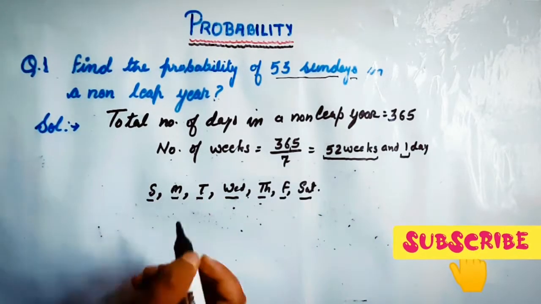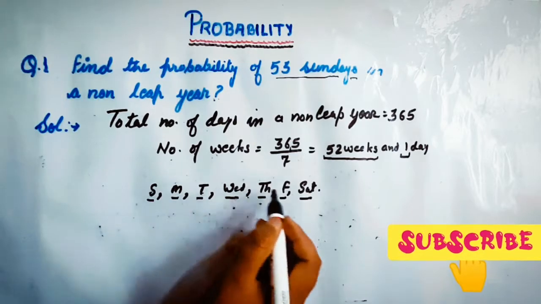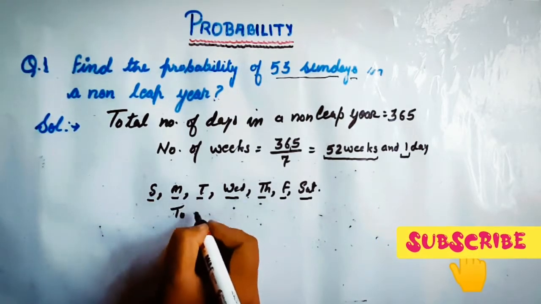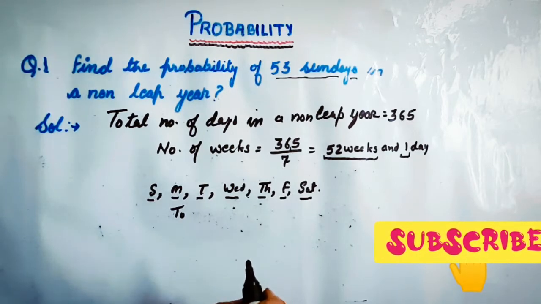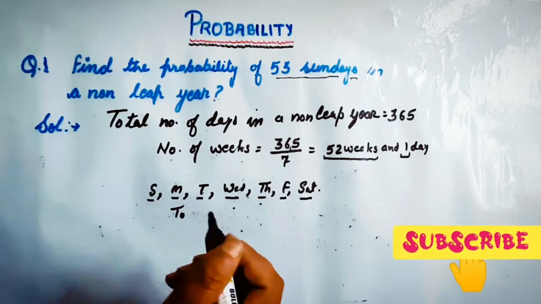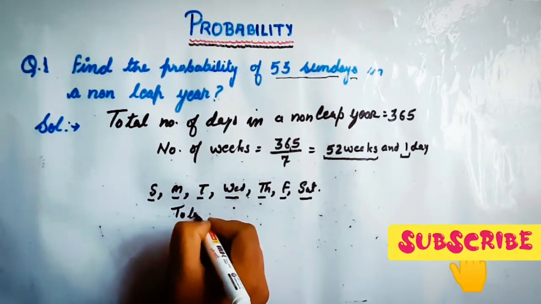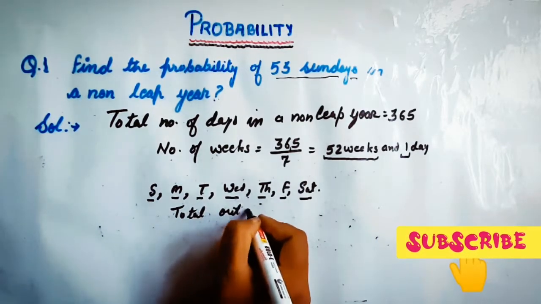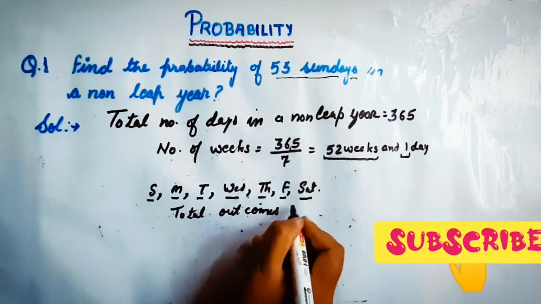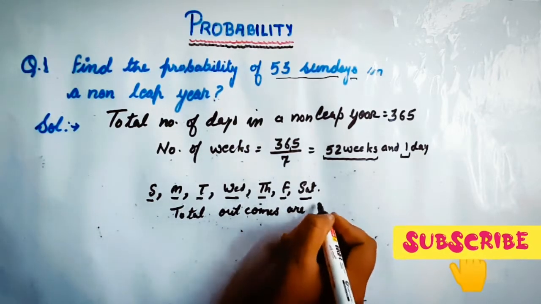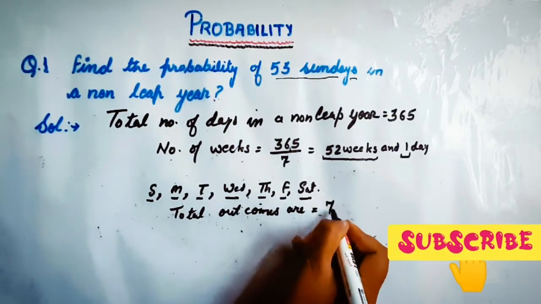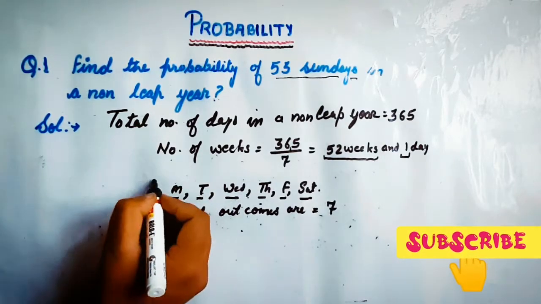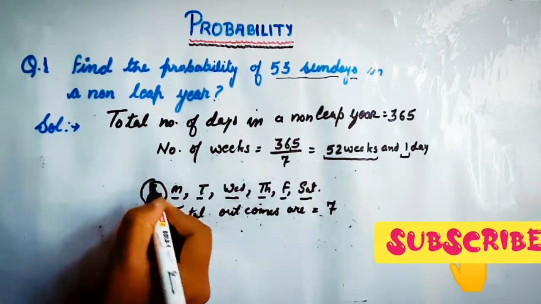Then these are the 7 possible outcomes for the 365th day. So total outcomes are 7. Then out of 7, how many Sundays are there? Only 1 Sunday is there.